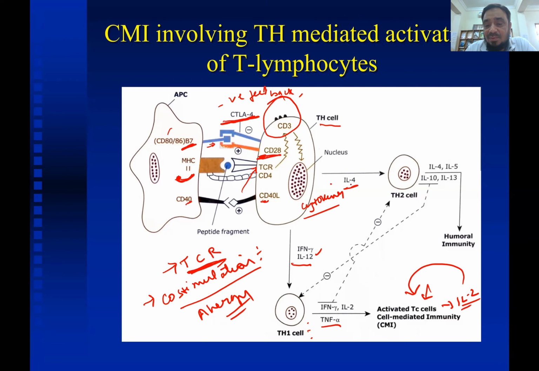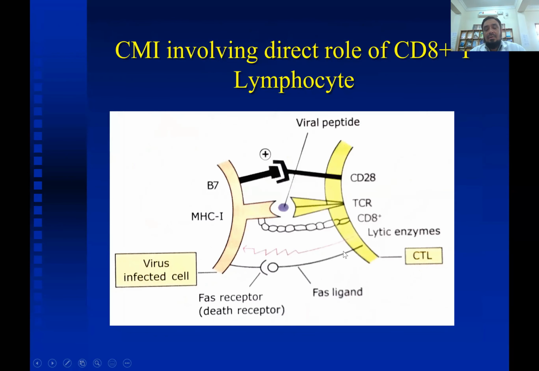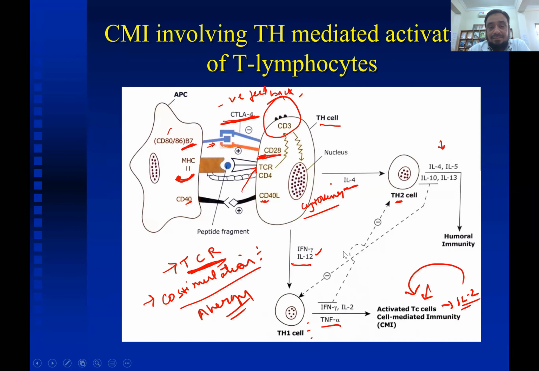Interleukin 4 is responsible for humoral immunity. By acting on T helper 2 cells, it causes the release of interleukin 4, 5, 10, and 13 from the T helper 2 cell, which plays a role in humoral immunity. T helper 1 cell plays a role in cell mediated immunity. So this was the T helper cell.